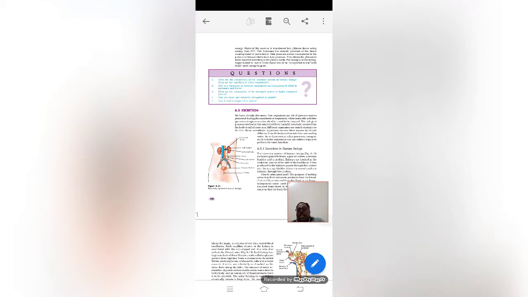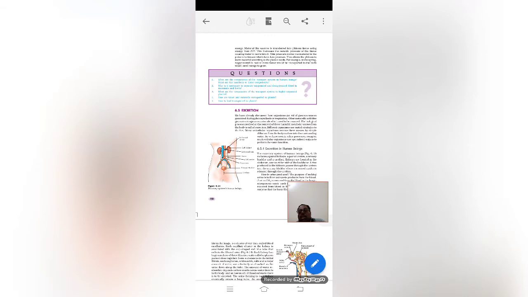The word excretion means the process by which the metabolic waste is eliminated from the body of an animal. That particular process is known as excretion. Excretion and egestion are two different processes.